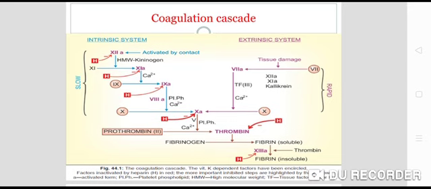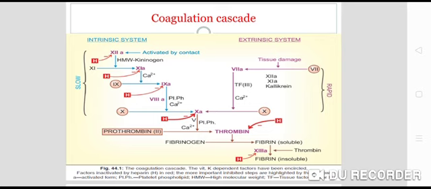So ultimately, we have to make that fibrin molecule insoluble. How will you make it? Soluble fibrin is converted into insoluble fibrin with the help of two things: factor 13 and thrombin. Okay. Now, how is fibrinogen converted into fibrin? Fibrinogen is converted into fibrin with the help of thrombin.